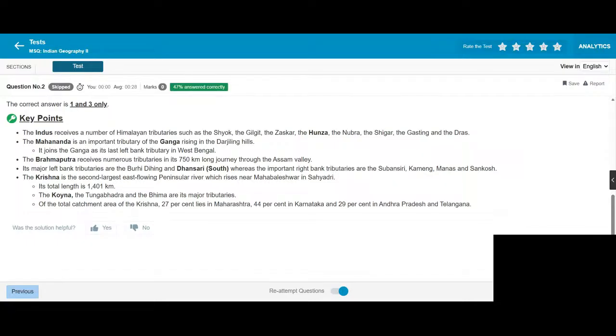Its total length is 1400 km. The Koyna, the Tungabhadra, and the Bhima are its major tributaries. Of the total catchment area of the Krishna, 27% lies in Maharashtra, 44% in Karnataka, and 29% in Andhra Pradesh and Telangana.